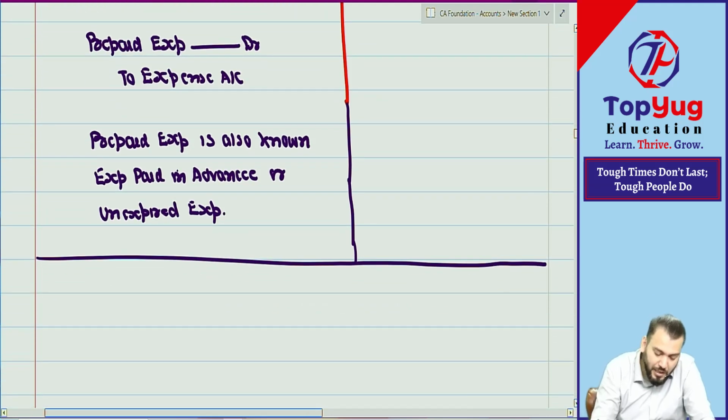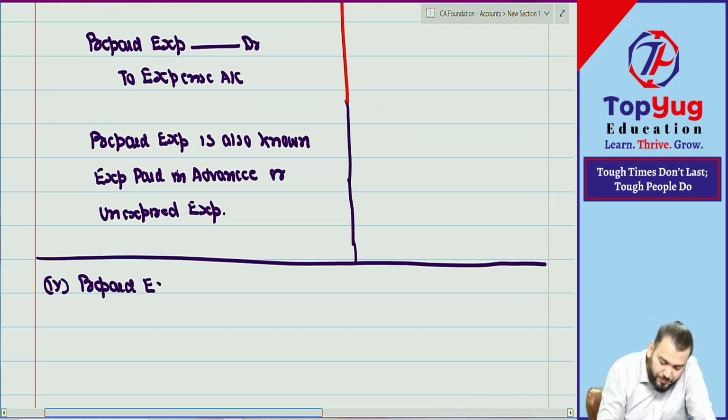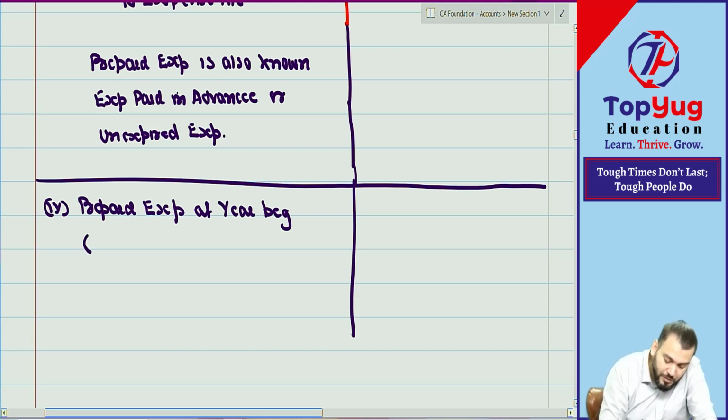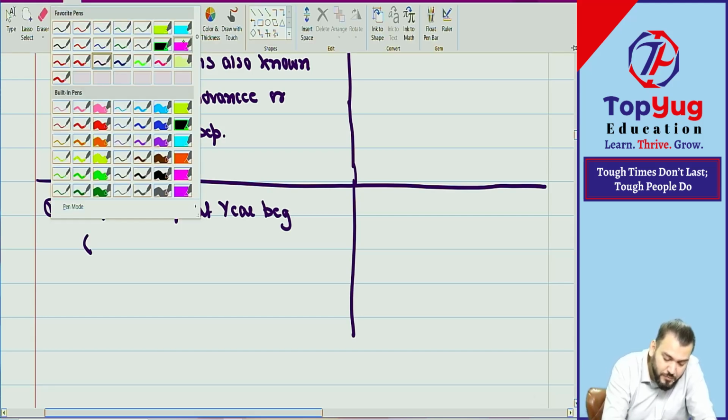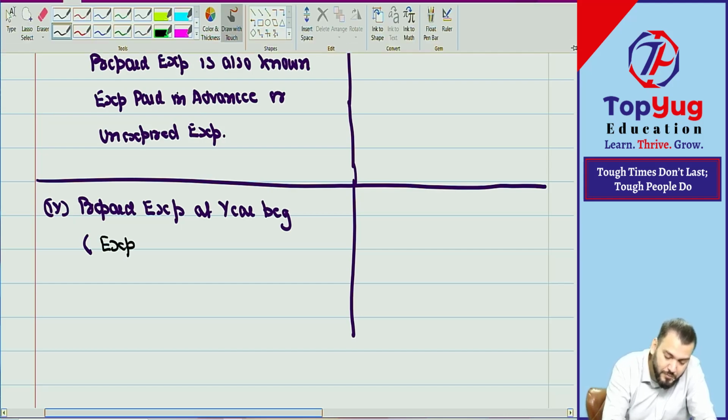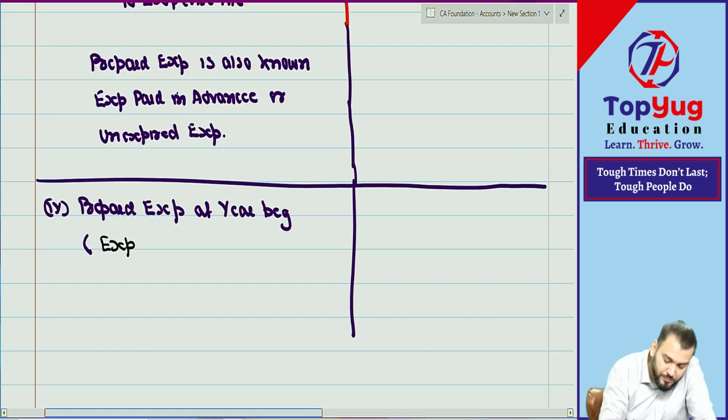Then last, point number 4. The prepaid expense at year beginning. It means what? It is an expense of current year but already paid in previous year.